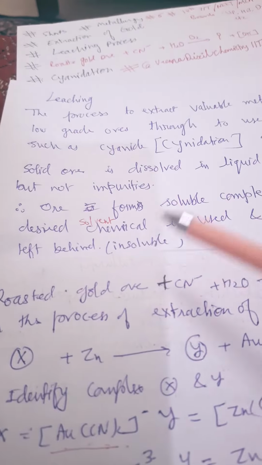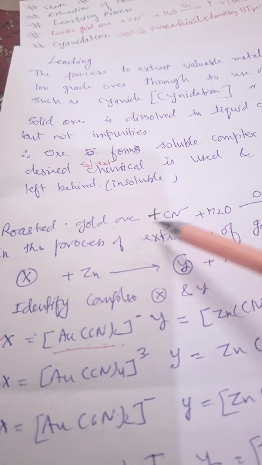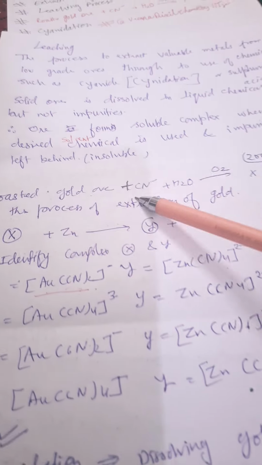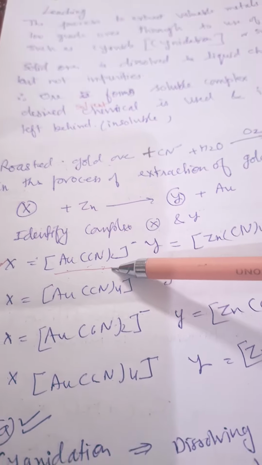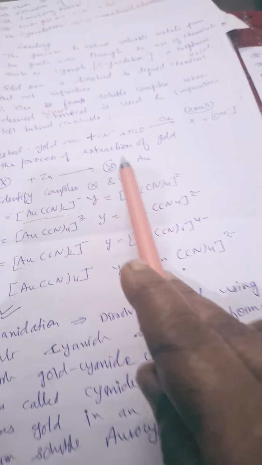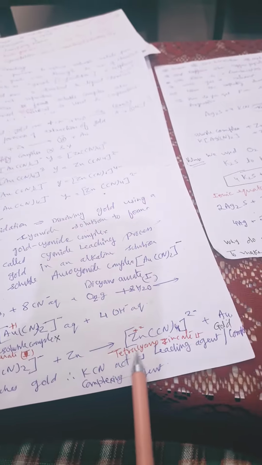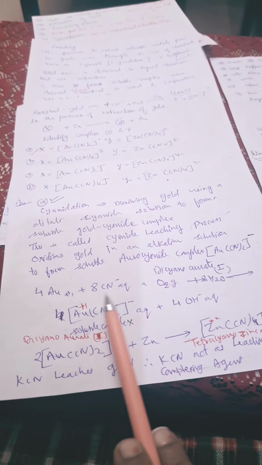It is called leaching because only the gold is dissolved in the KCN solution, not the other impurities. So we can separate it very easily, and when it is treated with zinc, it gives a new complex, that is, tetracyanozincate, plus pure gold is obtained. Again I will say gold plus CN